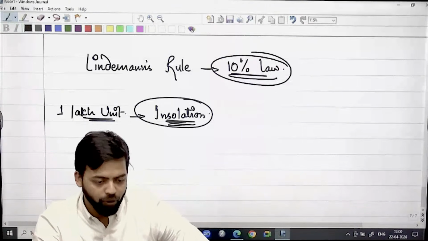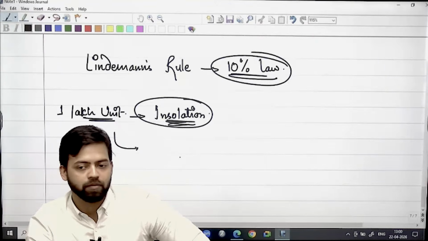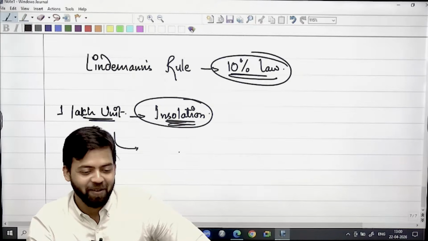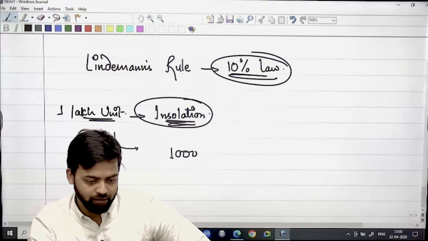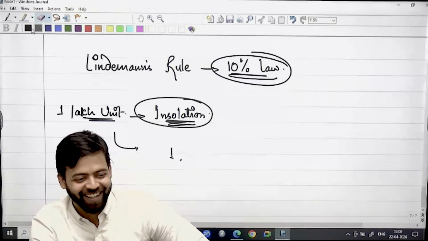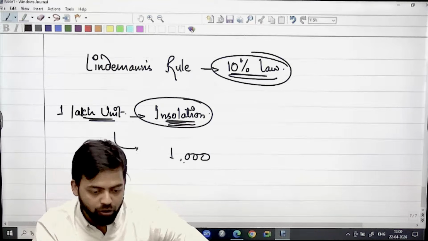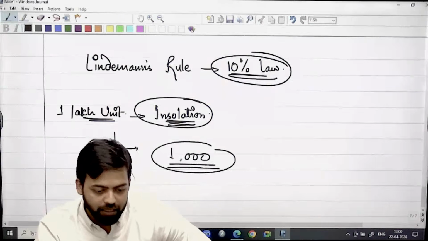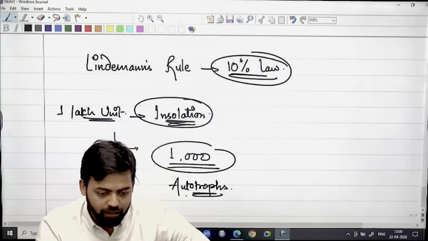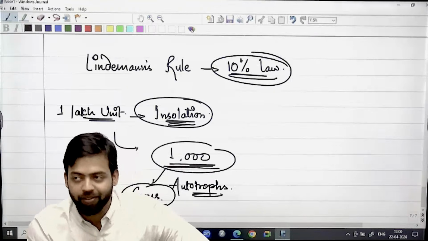Okay. After they absorb 1%, so 1% of 1 lakh is, yes, this is CSAT. 1% of 1 lakh, 10,000, right? Or 1,000. Good. CSAT is good. Okay, so 1,000 will be there. Now, out of this 1,000, this is the energy that is being consumed by the autotrophs to make the food. Now, let's say this is nothing but the grass. Primary producer is grass. So, grass-based food chain will start.